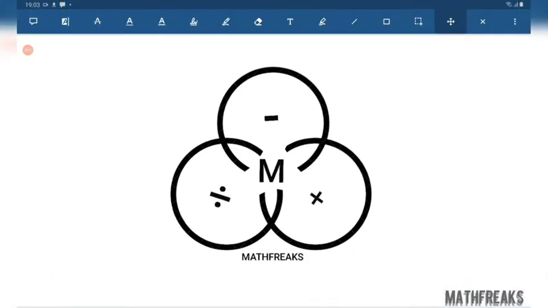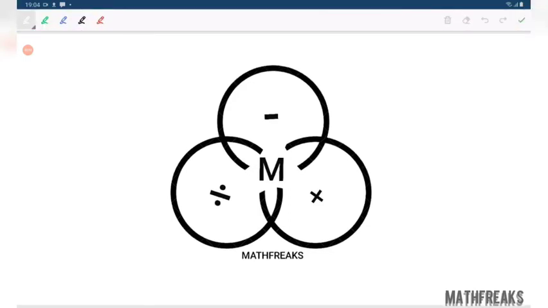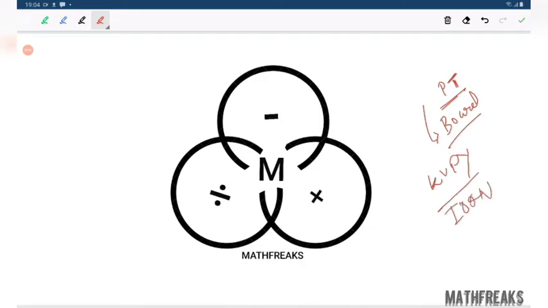Today we are going to discuss one of the very interesting and important topics from geometry, which is a very basic topic: Pythagoras theorem. This topic is important for board examinations. This topic is also important for KVPY. This topic is important for IOQM.